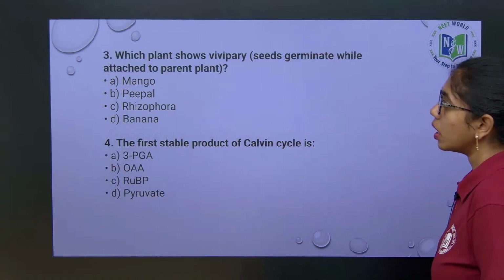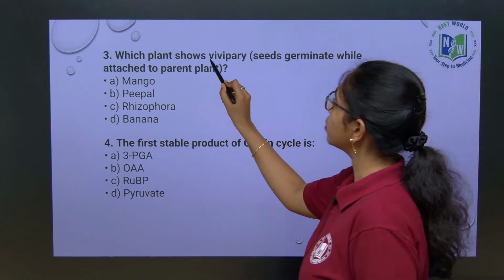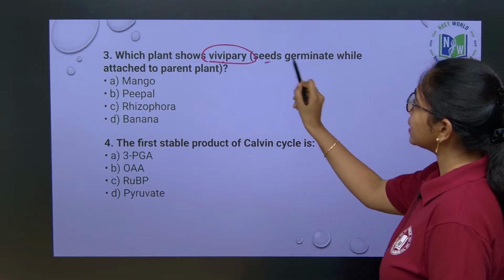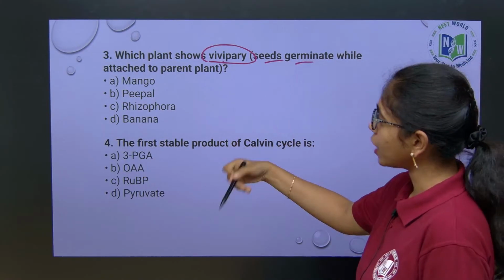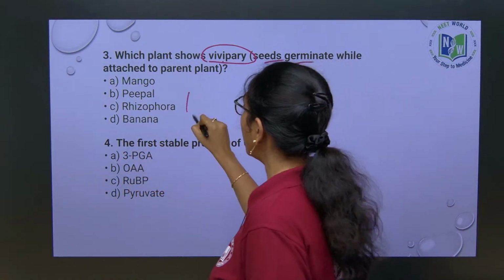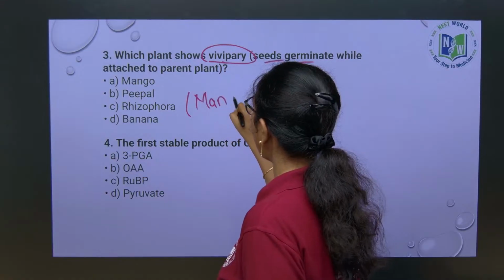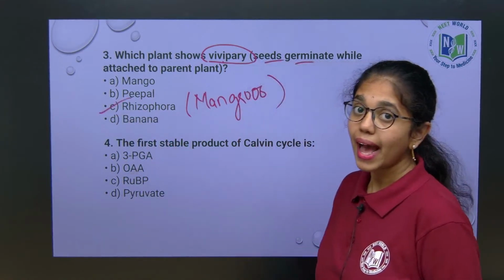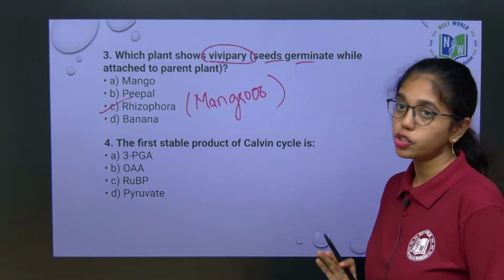Next, which plant shows vivipary? Which plant will show vivipary, that is, seeds germinate while attached to the parental plant? This you will see in mangroves, like Rhizophora and Avicennia. In these plants you can observe it.